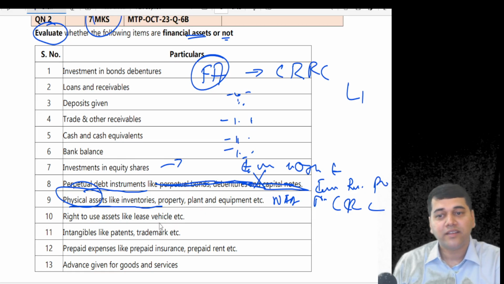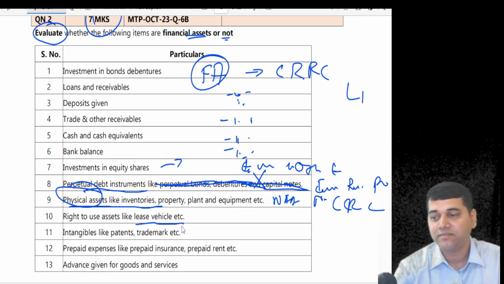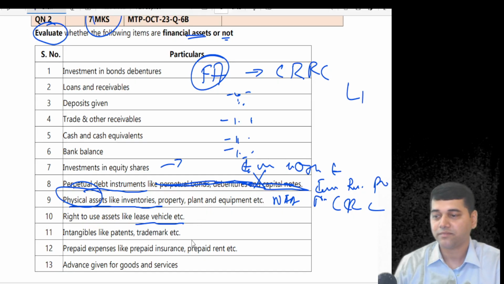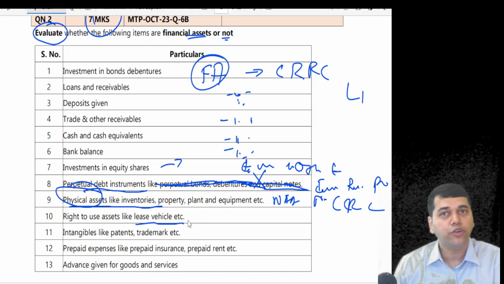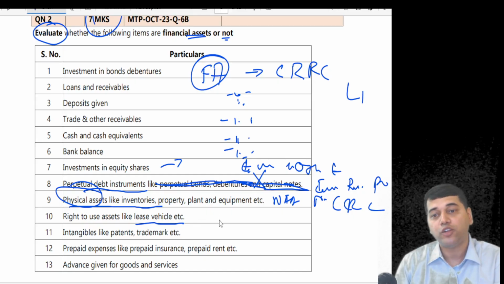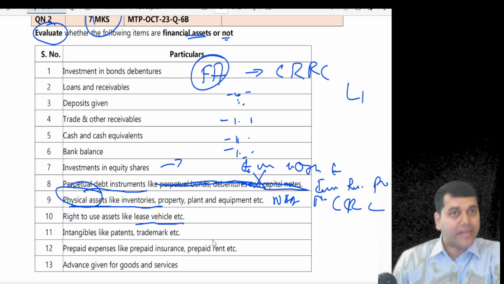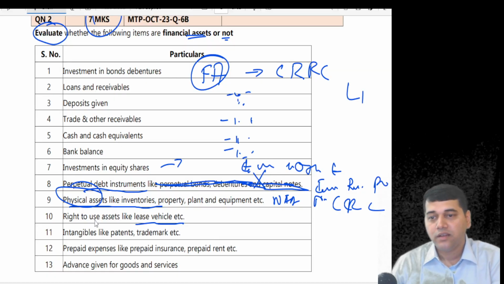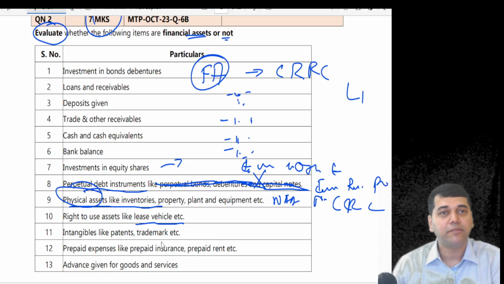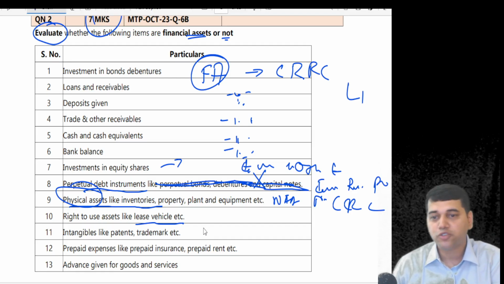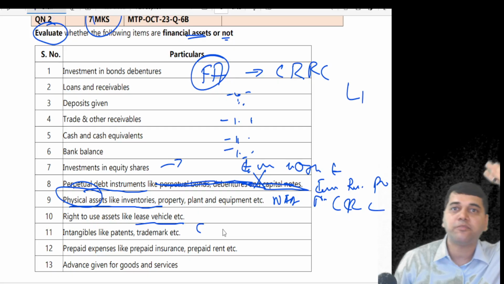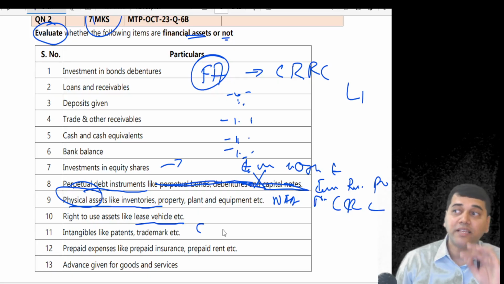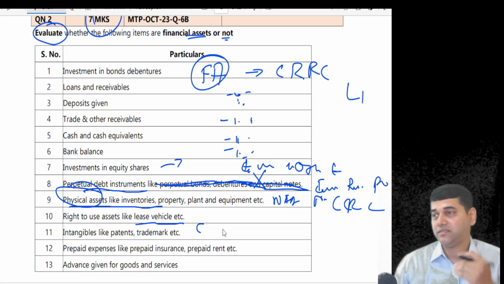Right to use other assets like lease vehicle, etc. If you have got a right to use, yes, what you are going to get is only the right to use the asset, not the right to get the cash. Followed, no? Intangible assets, patent, trademark. Same story, because you get the right to use somebody's brand name, but you don't get the right to get the cash.